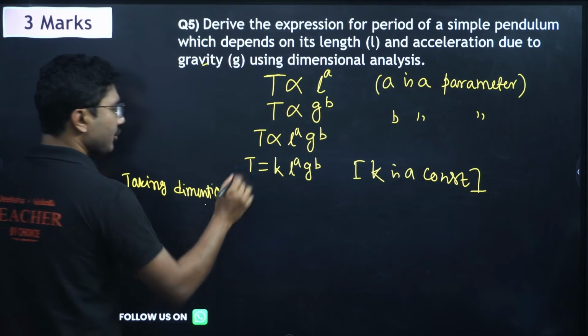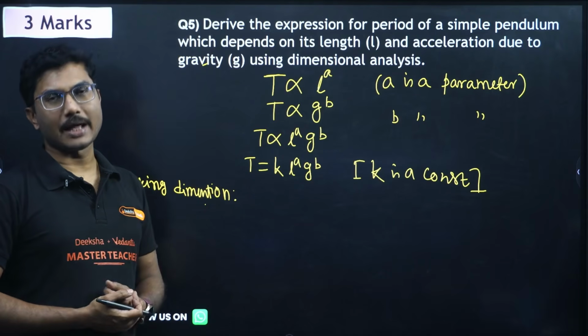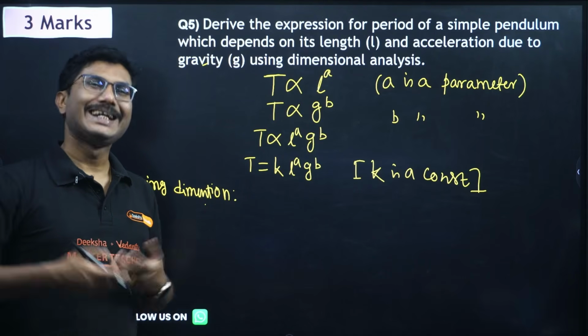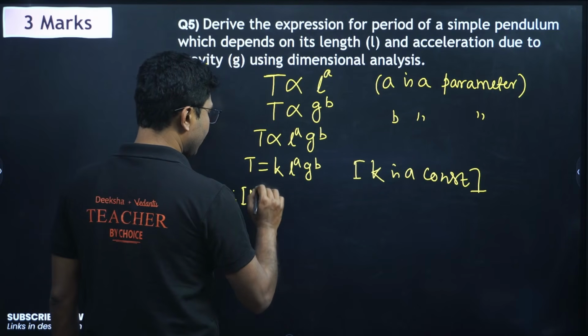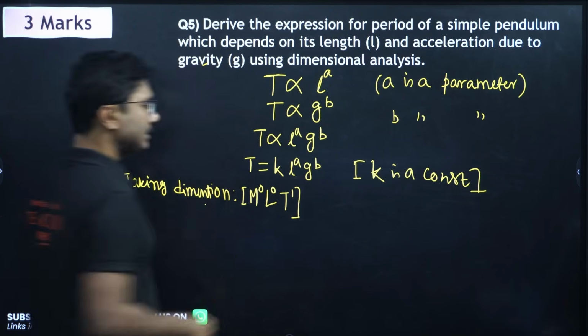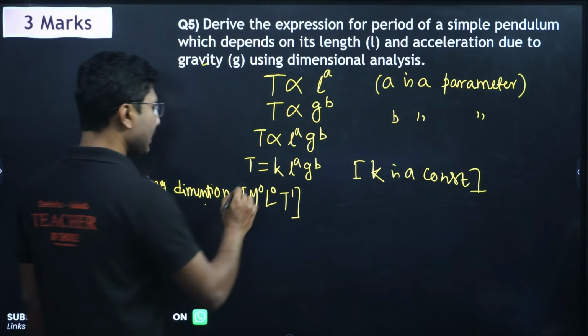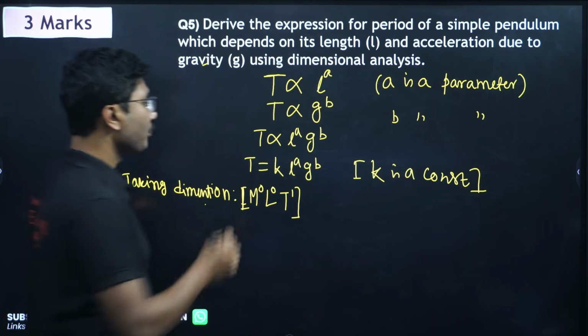So what is the dimension of T? T is time period. As the name suggests, the time period's dimension is also T. So we will write M to the power of 0, L to the power of 0, T to the power of 1. Because it's only time period, only one time is there. So one time means T to the power of 1.